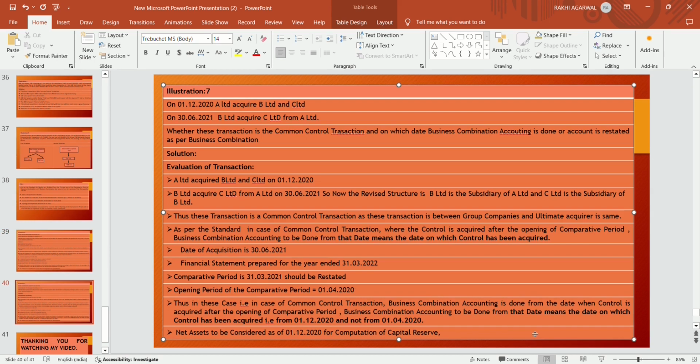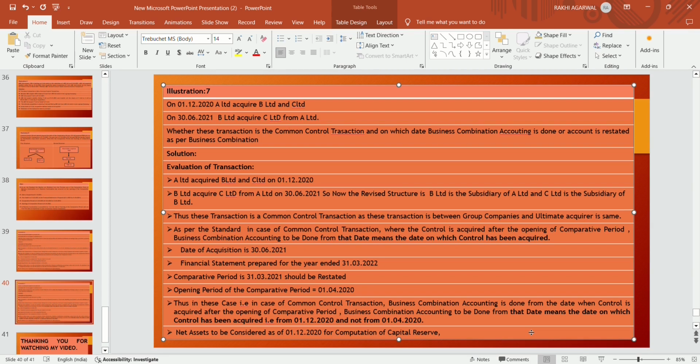So, illustration 7. On 1st December 2020, A Limited acquired B Limited and C Limited. On 30 June 2021, B Limited acquired C Limited from A Limited. Whether this transaction is a common control transaction, and on which date business combination accounting is done or the accounts are restated as per business combination.